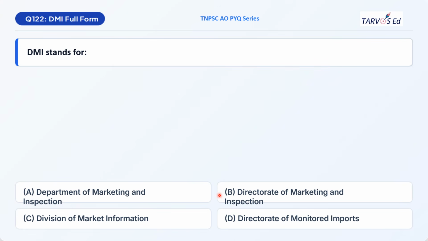So the correct option will be option B, Directorate of Marketing and Inspection. It was established in the year 1935 and it comes under the Department of Agriculture, Cooperation and Farmers Welfare of India. The major function of DMI is to implement agricultural marketing policies and quality control programs like AGMARK. So AGMARK works under DMI.